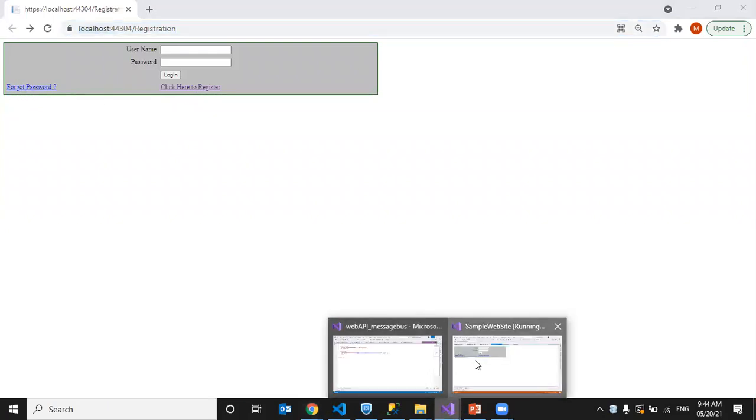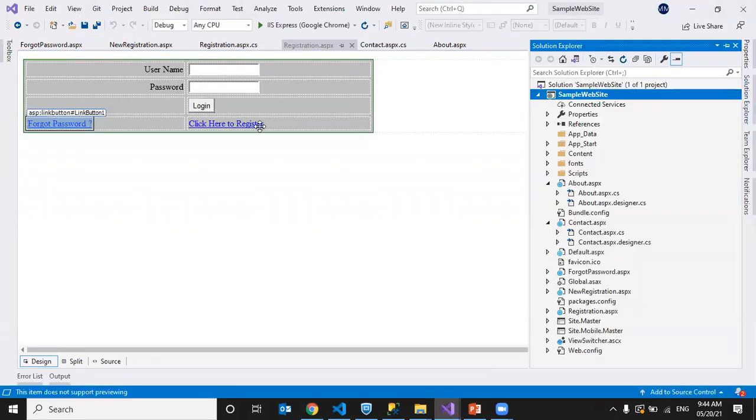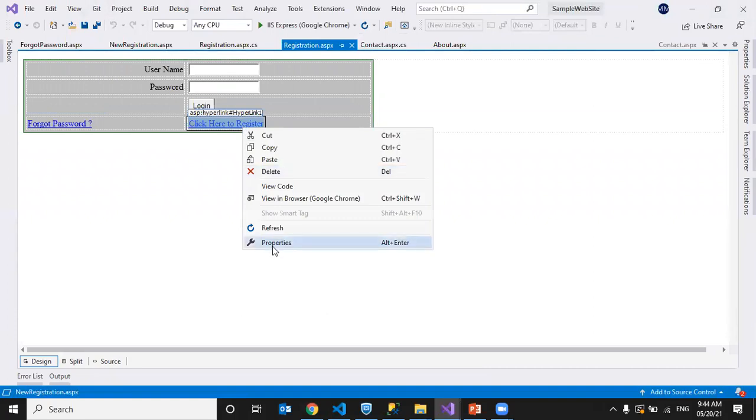So for hyperlink, we can also use images. I'll show you that as well.